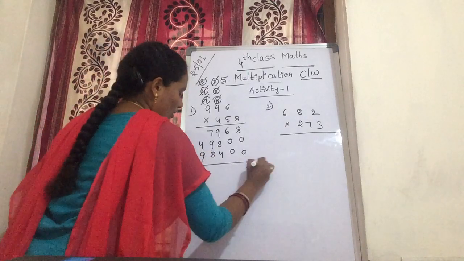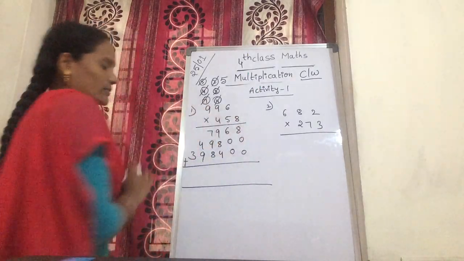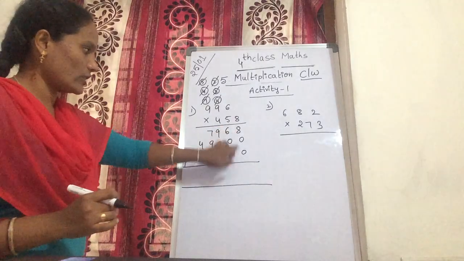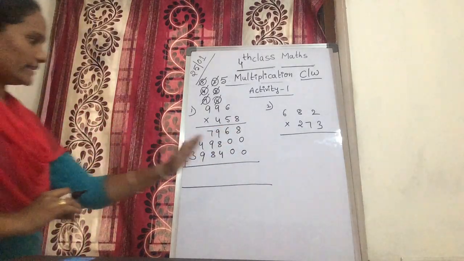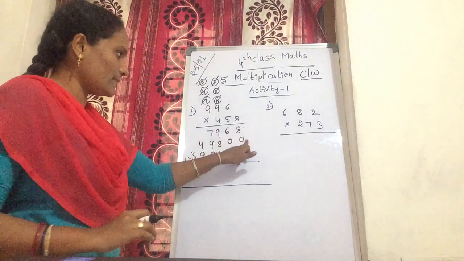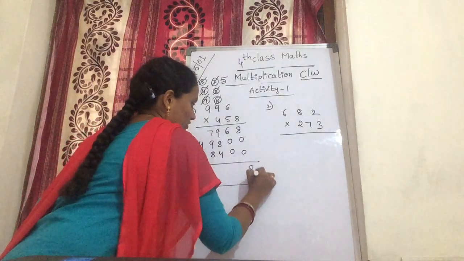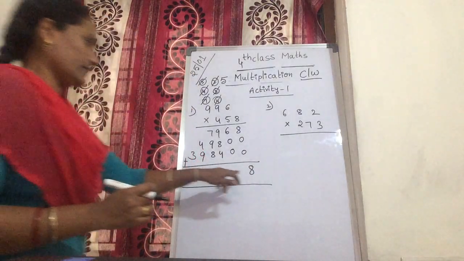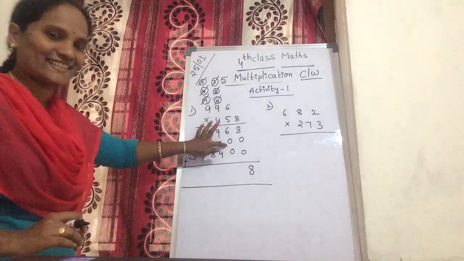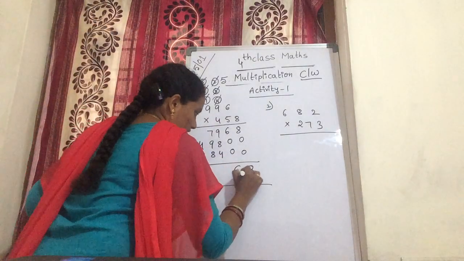So after multiplication you are adding these 3 numbers. Always adding comes from the ones place. Now 8 plus 0 is 8. Put 8 here. Next, 6 plus 0 is 6. You get 6. Put this 6 here.